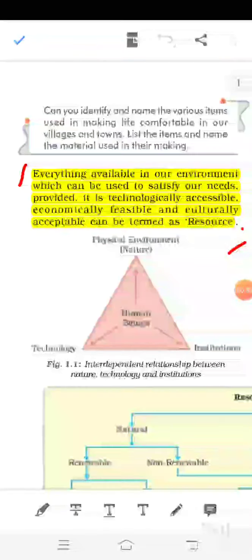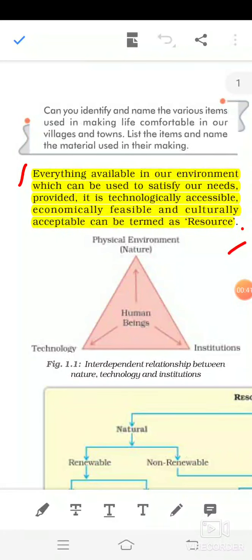Everything available in our environment which can be used to satisfy our needs, provided it is technologically accessible, economically feasible, and culturally acceptable, can be termed as a resource. This is the definition that you have to memorize. Three words are coming here, and in that you may face a little bit of difficulty.